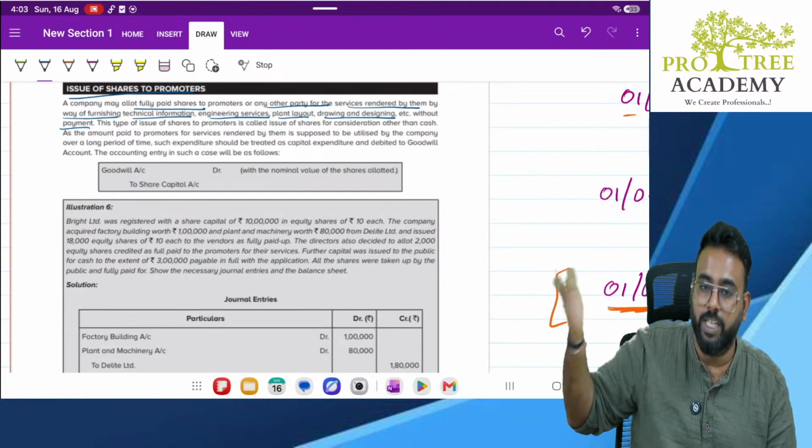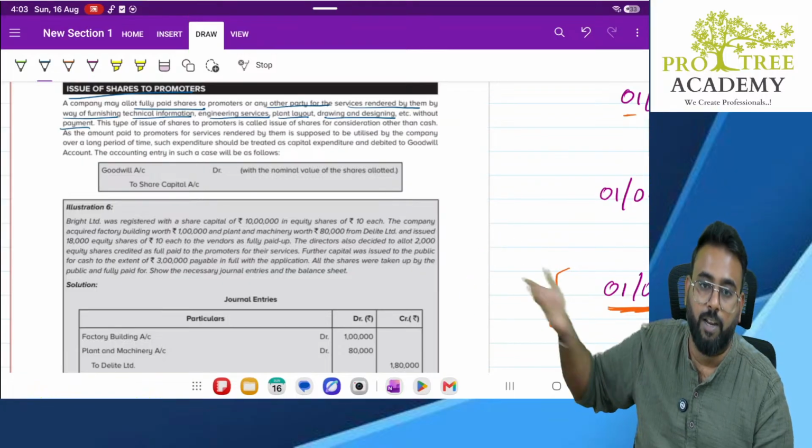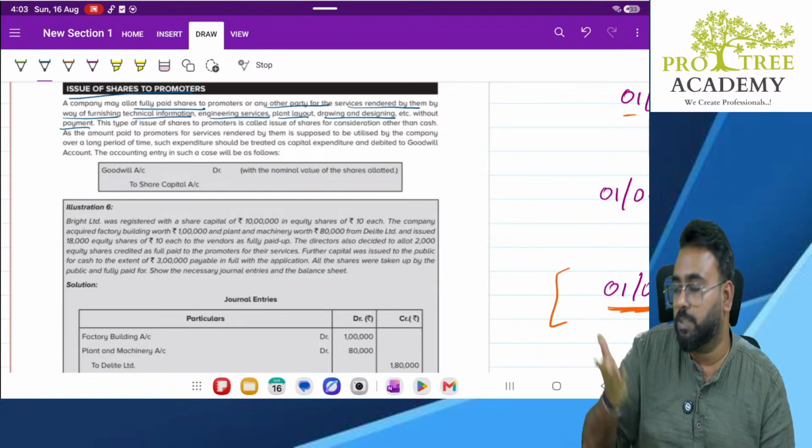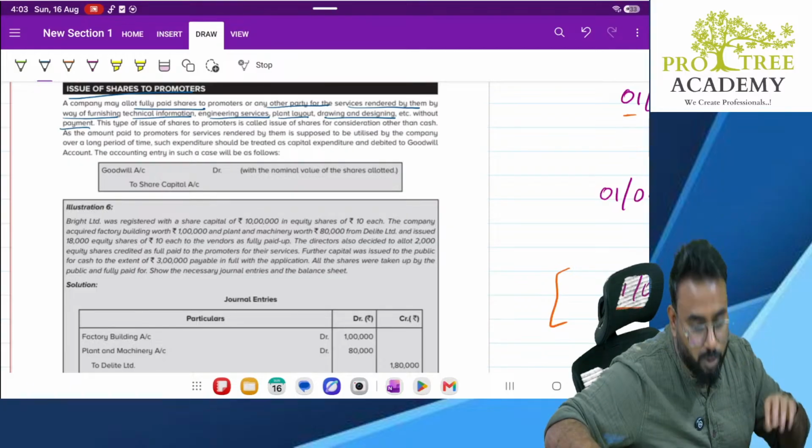If it goes to an outside vendor, vendor account debit to equity share capital. Now you are coming to promoter. So what is the entry you will pass? Promoter account debit to equity share capital. That's all. Instead of vendor, promoter comes. No change. Clear?